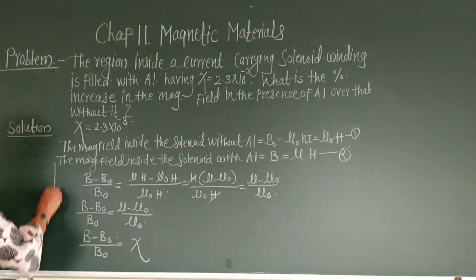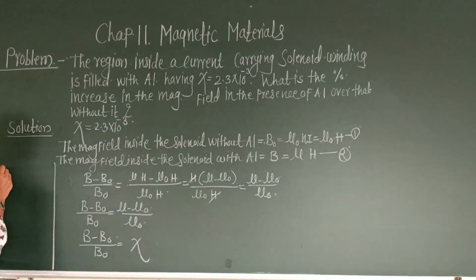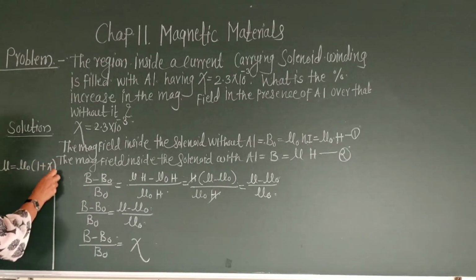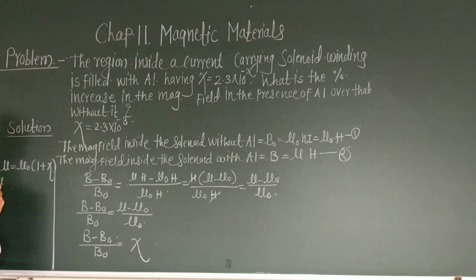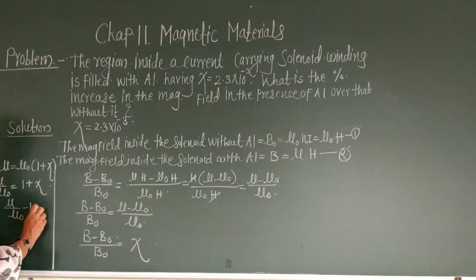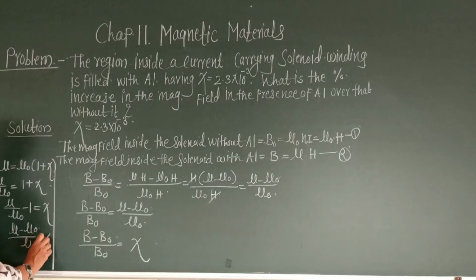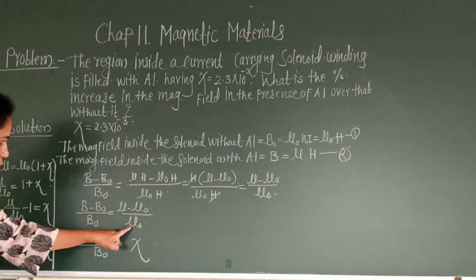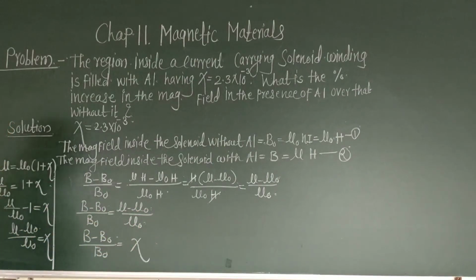How to calculate it? Let us see here. We know that mu is equal to mu naught (1 plus chi). Therefore, mu upon mu naught is equal to 1 plus chi. Therefore, mu upon mu naught minus 1 is equal to chi. Therefore, mu minus mu naught upon mu naught is equal to chi.